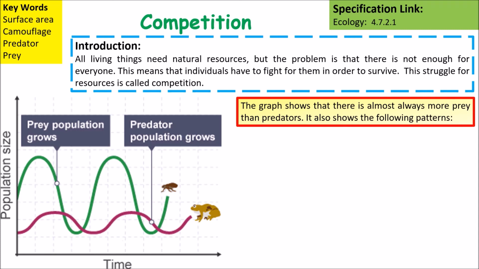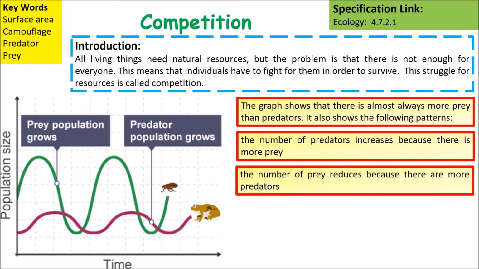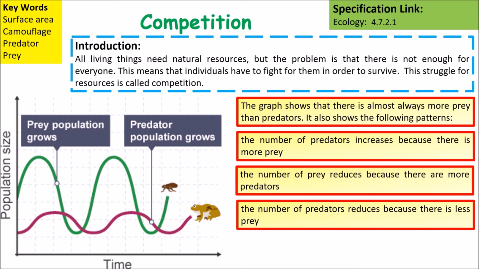So the graph shows that there is almost always more prey than predators. It also shows the following patterns. The number of predators increases because there's more prey. The number of prey reduces because there are more predators. The number of predators then reduces because there is less prey.